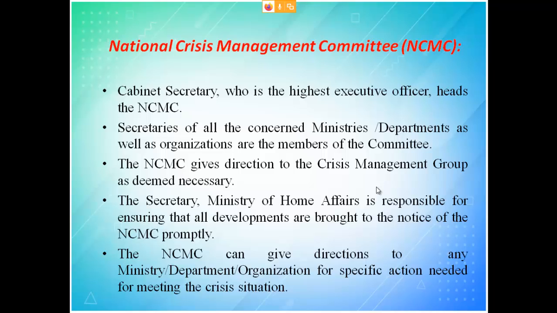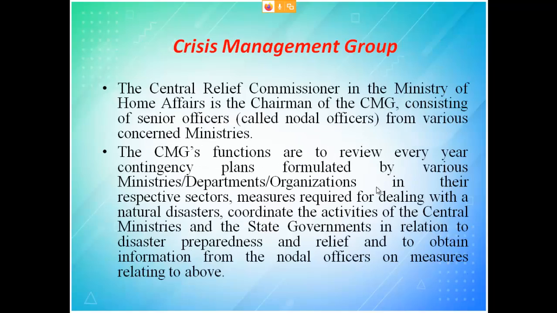The secretary in the Ministry of Home Affairs is responsible for ensuring that all developments are brought to the notice of NCMC properly and promptly, and then it can give direction to any ministry. So this fellow can directly give instruction to all other ministries, departments and organizations to work if any crisis is occurring. Okay, next comes the crisis management group.